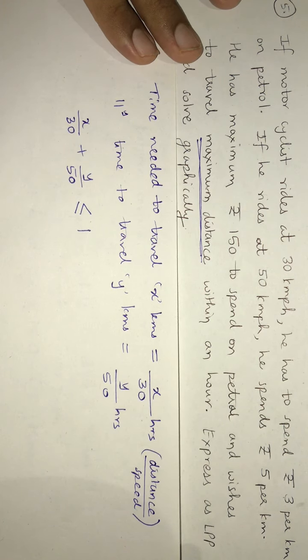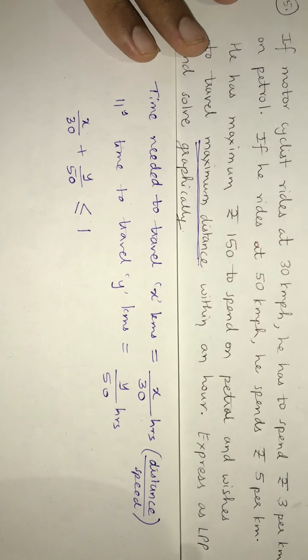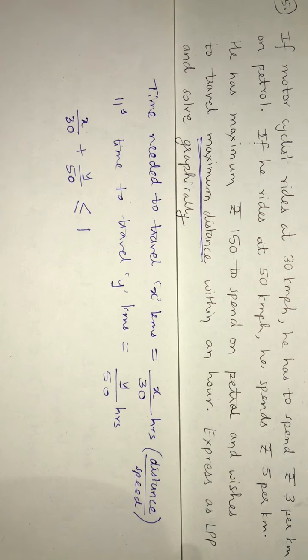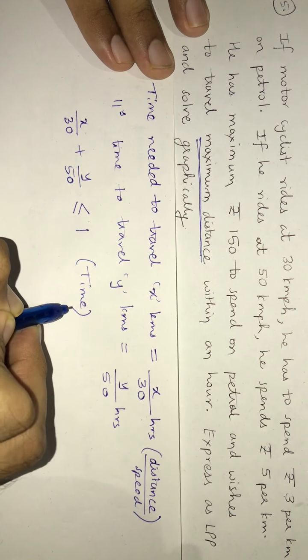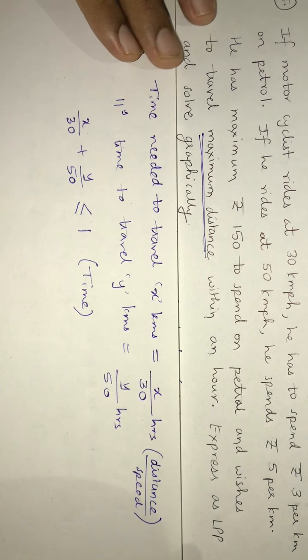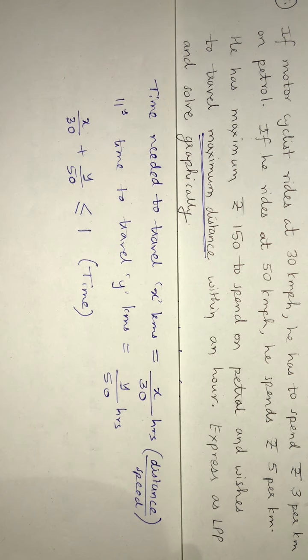So the total time spent in traveling has to be less than or equal to 1 hour. So there's a time constraint we have. The first constraint was very easy, understanding it was very easy: the money constraint, 3x plus 5y less than or equal to 150. The second constraint is the time constraint. Within 1 hour you have to finish this. So what is the final problem now?